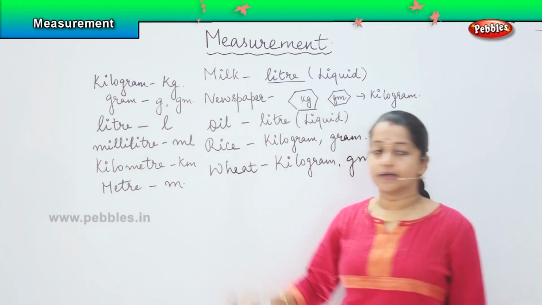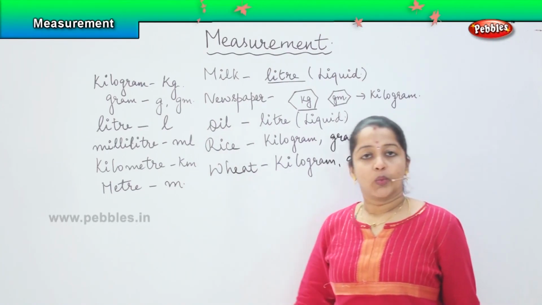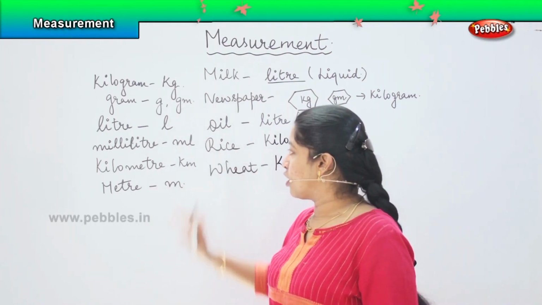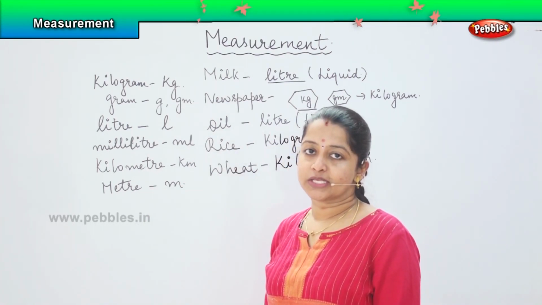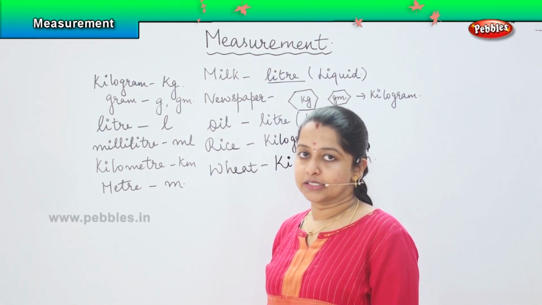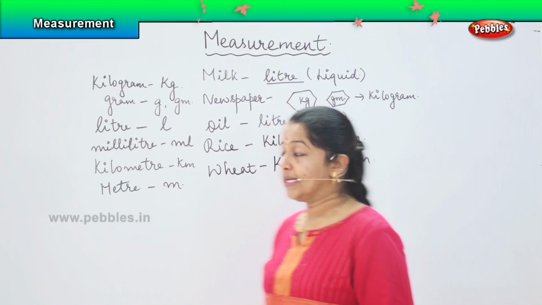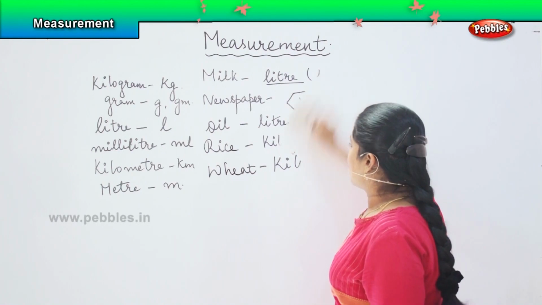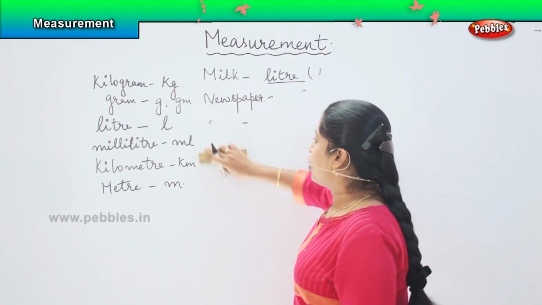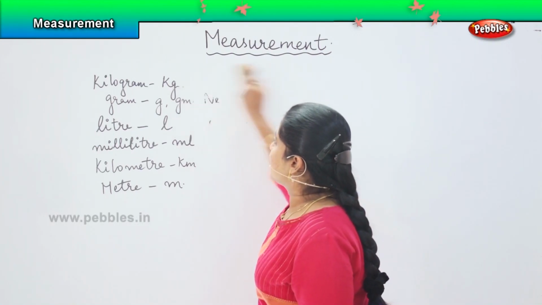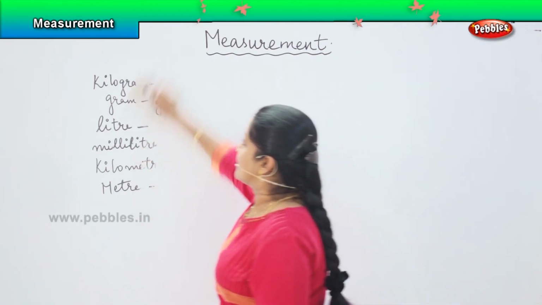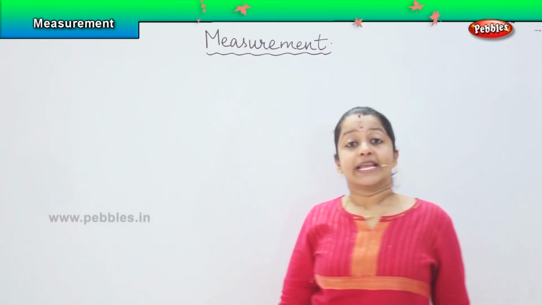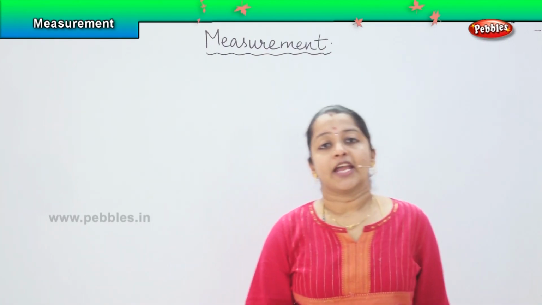So these are the standard measurements which we will come across in our day to day life, and even while solving problems, these will be the basic units which we will be using at the end of the answers. Okay. So now these units are divided into various categories. In earlier times, when we were small, people did not measure things in this way. They used the non-standard format. So what do you mean by non-standard? Something which will not give us an exact, accurate value.